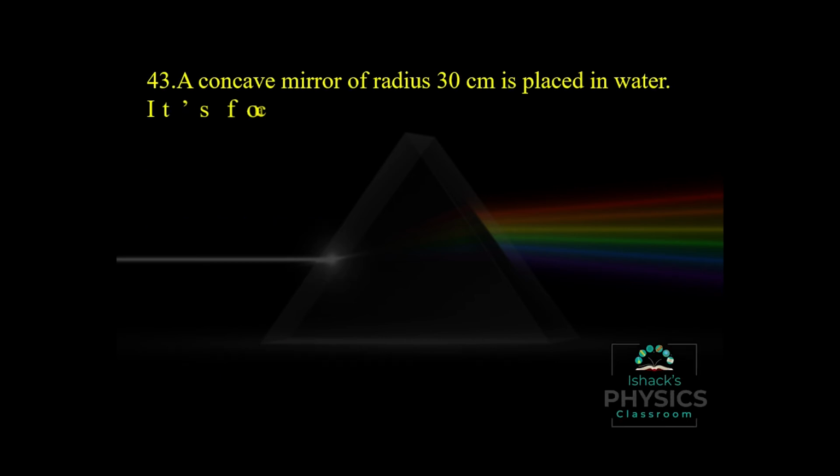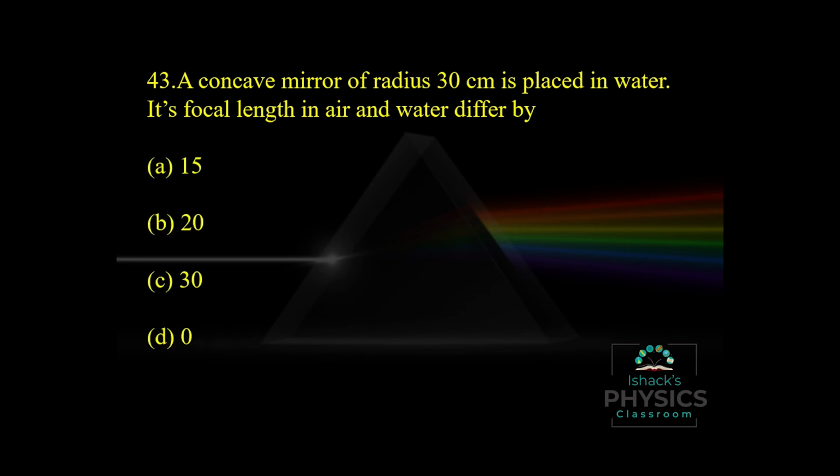A concave mirror of radius of curvature 30 centimeters is placed in water. What is the difference between the focal length in air and in water? There is no change for the mirror, because the focal length of a mirror does not depend on the refractive index. But in the case of a lens, it depends. So there is no difference between the focal lengths, and the answer is 0.